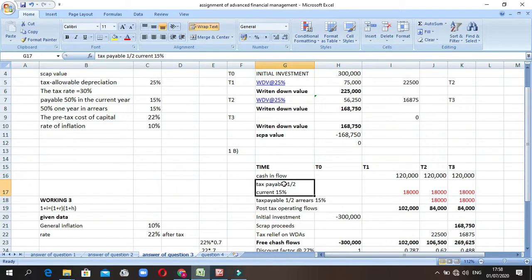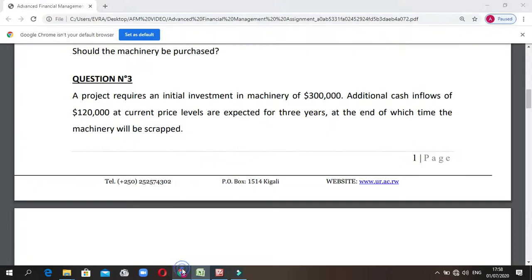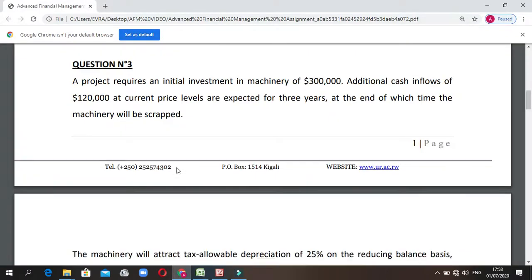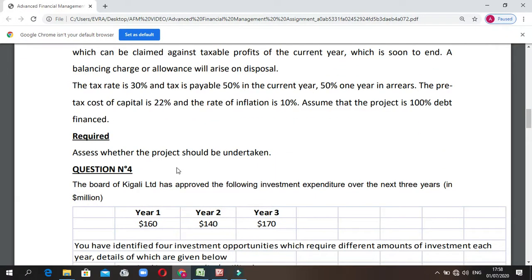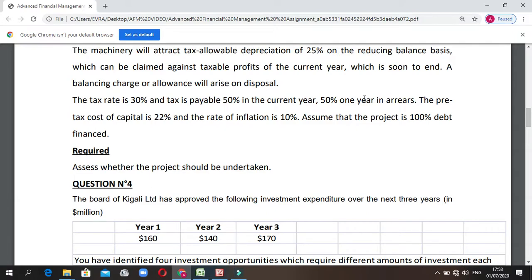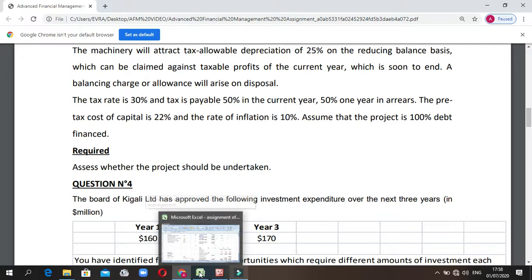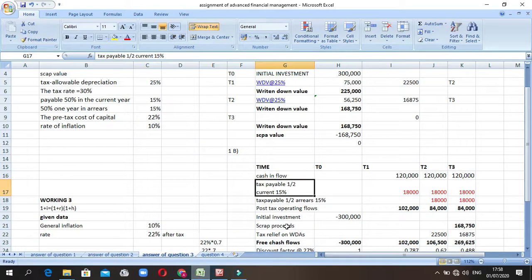Because there is no cost, we have no expense with it, so we are going to charge a tax. The tax we are going to charge here, they said that 50% will be paid in current and 50% will be paid in arrears. So that's why we take the inflow we get in year 1 to be charged as 1.5.